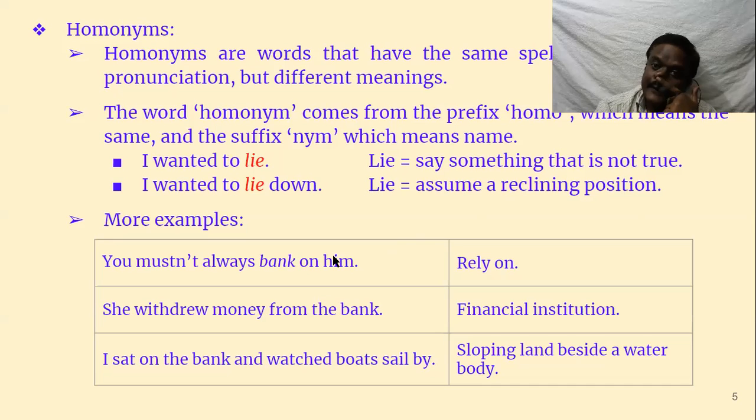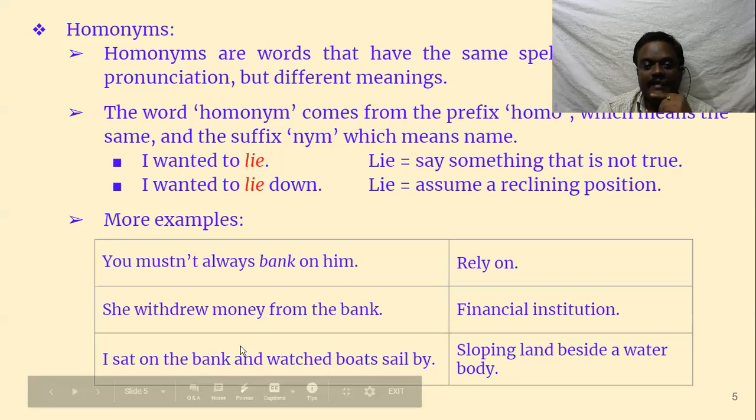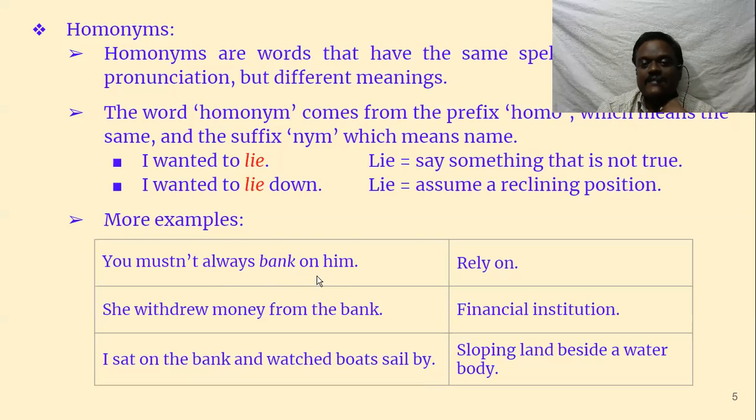Okay. So let us go to some more examples. So lie, same spelling, same pronunciation, but the meaning is different. And here I have taken some examples for you to understand better. See here, three words are there. You mustn't always bank on him. She withdrew money from the bank. I sat on the bank and watched boats sail by. Three banks are there.